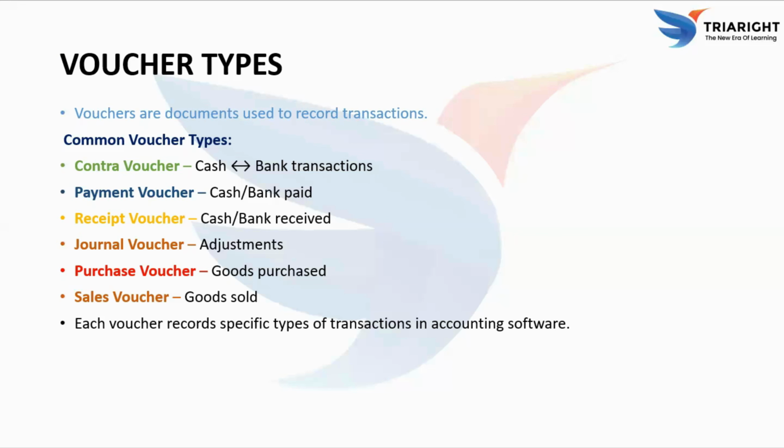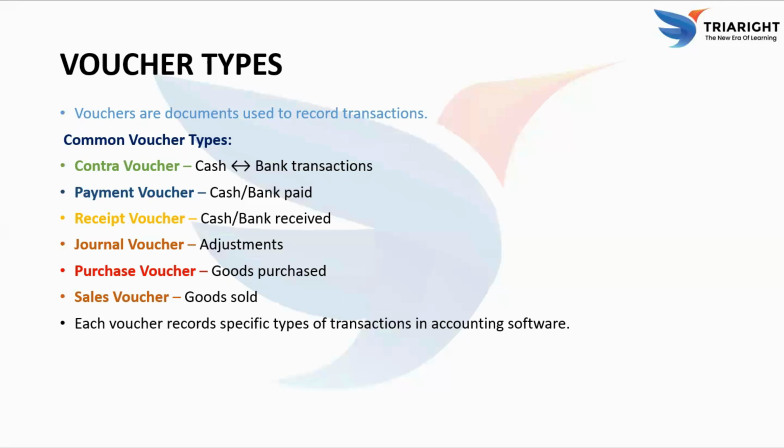The general voucher is used for adjustments. These are special entries that do not involve cash or bank, such as depreciation or correcting errors. Next is the purchase voucher, which is used when the business buys goods, whether in cash or on credit. Finally, the sales voucher is used when the business sells goods to customers.